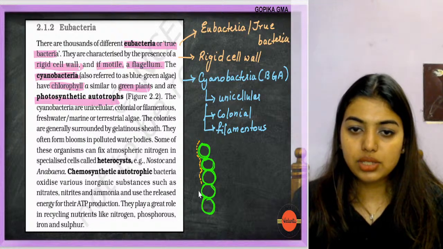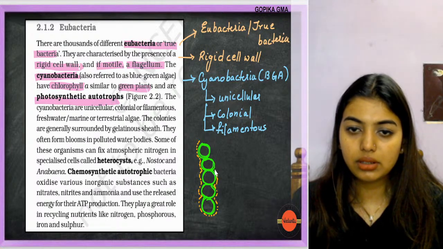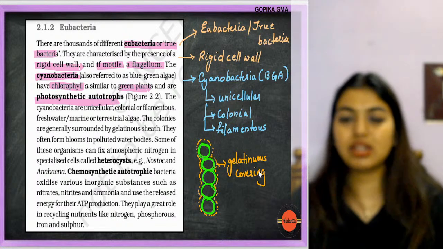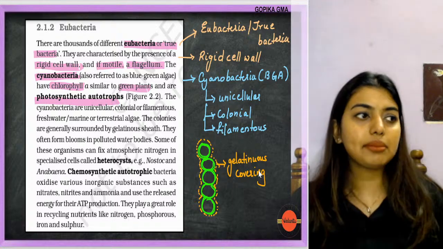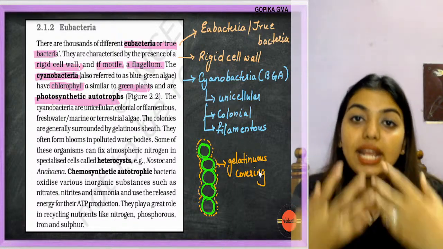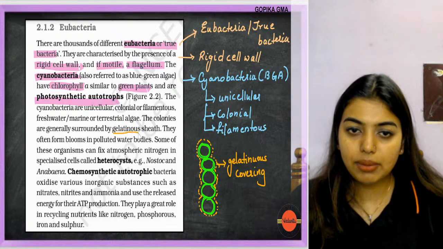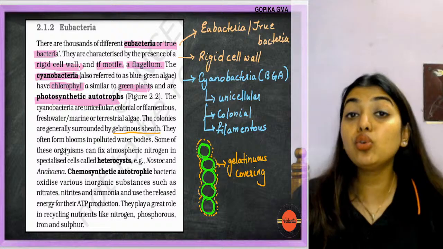Mucilaginous covering. So like this we'll be able to cover. Got it? There's a mucilaginous covering, or we can also call it a gelatinous covering. Why is this covering there, students? Obviously same thing, no? I build a home, I'll definitely build a fence. So to protect these colonies, we have a gelatinous sheath. See here, surrounded by a gelatinous sheath. They often form blooms in polluted water bodies.